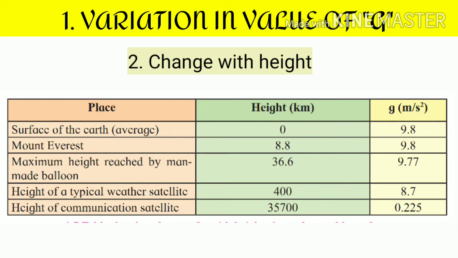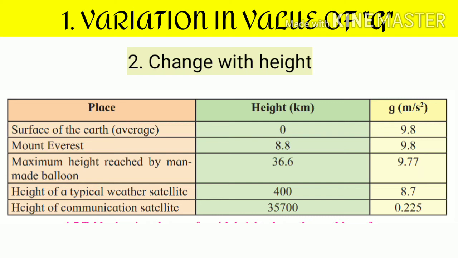Maximum height reached by a man-made balloon, height 36.6 kilometer, and value of g 9.77 meter per second square. Height of a typical weather satellite, 400 kilometer, and value of g is 8.7 meter per second square.